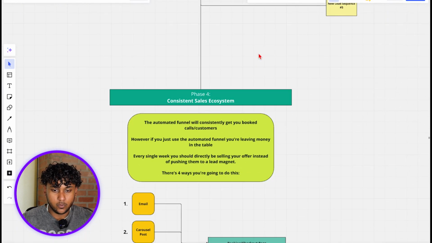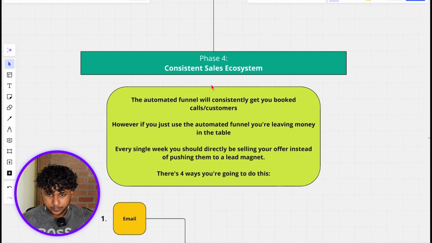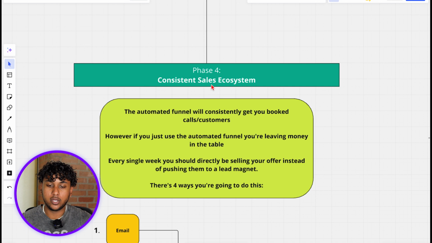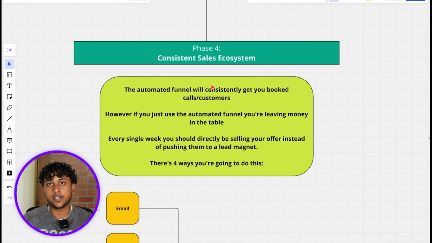Now moving on to phase 4, the consistent sales ecosystem. The automated funnel will consistently get you booked calls and customers. However, if you just use the automated funnel, you're pretty much just leaving money on the table. Every single week, you should be selling your offer directly instead of pushing them to a lead magnet only, right? And there are 4 ways that you can go about this.